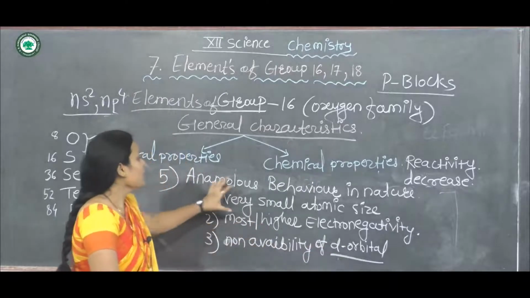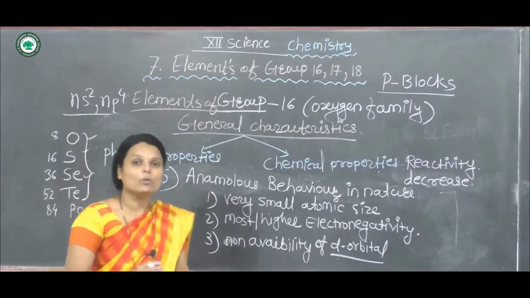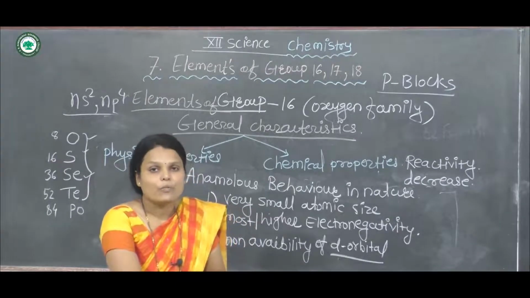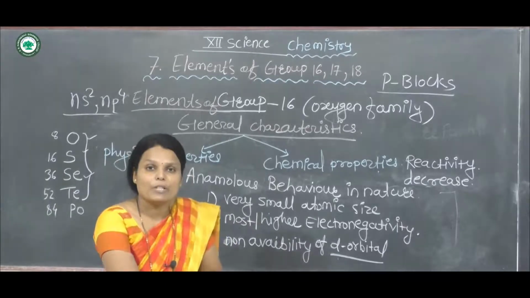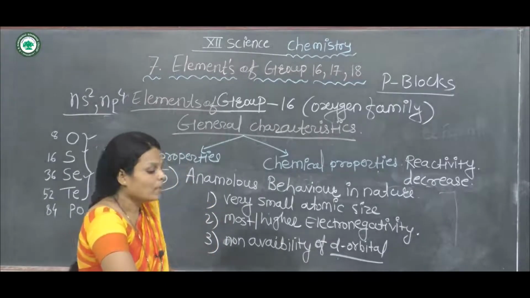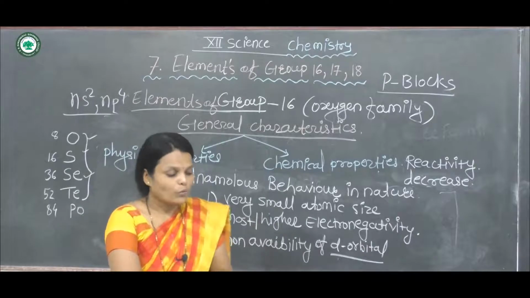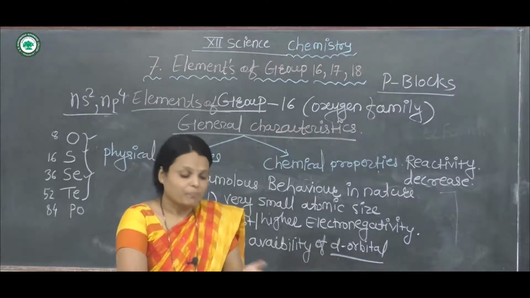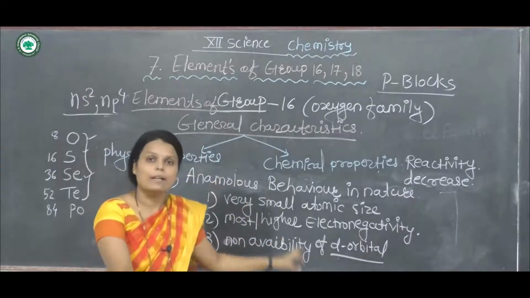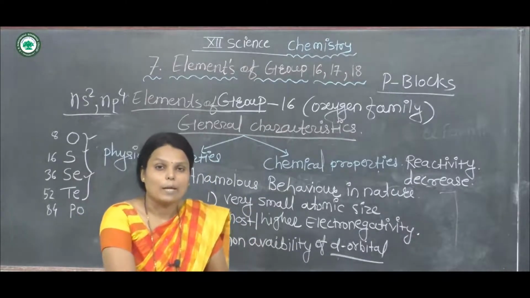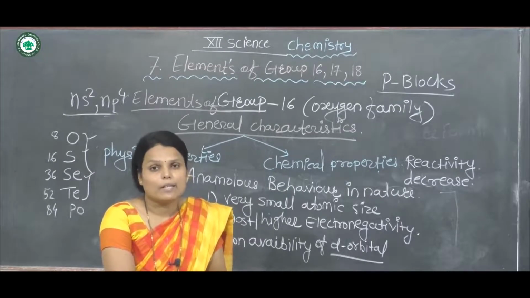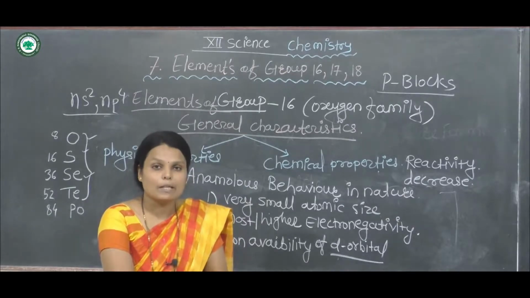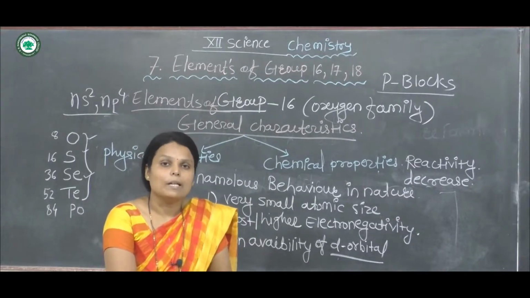These are the chemical properties; there are 5 chemical properties of group 16 elements. The first is formation of hydrides, the second is formation of oxides, the third is formation of oxoacids, the fourth is formation of halides, and the fifth is anomalous behavior of group 16 elements. These are the 2 types of properties in the general characteristics of group 16 elements: the first is physical properties and the second is chemical properties. The 2 topics are completed in this lecture.